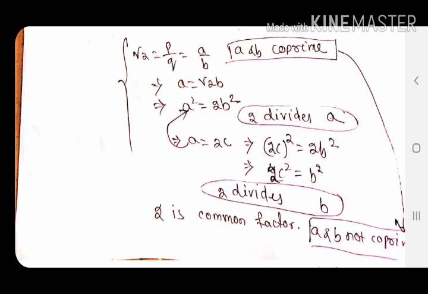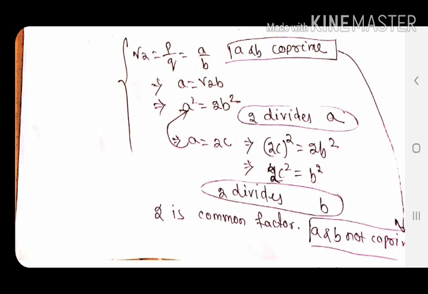So, root 2 is irrational. These are the key points, 3 to 4 steps. When we understand them, it will be easy for us. So, this is how we proved that the square roots of prime numbers, meaning root 2, root 3, root 5, root 7, root 11, root 13, are irrational numbers.